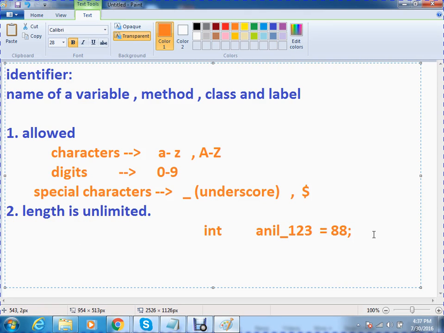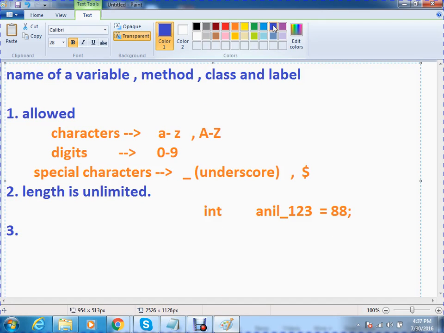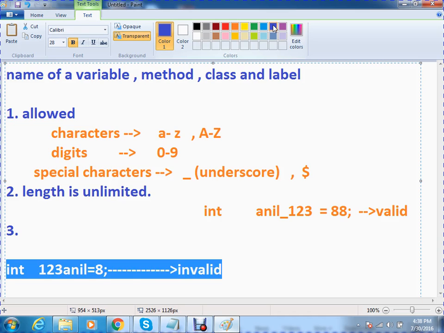Now coming to the other one, observe this part carefully. Can I write a variable like this: int 123 Anil equals 8? Please make sure, this is invalid. The other one is valid, no doubt, because of our two rules. Now this one is invalid. Why?